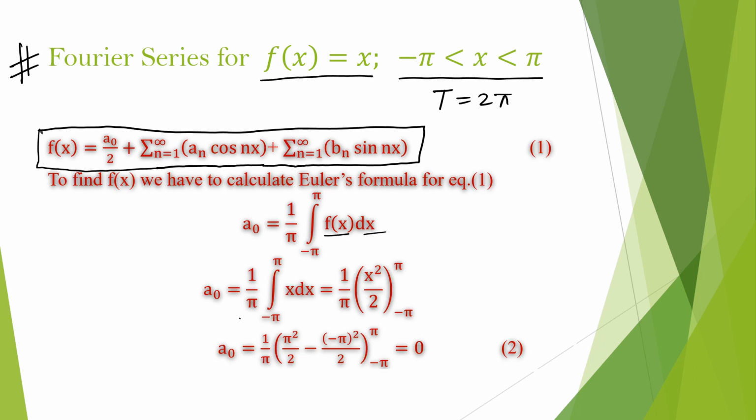a naught is equal to 1 by pi, integration minus pi to plus pi, the value of the function is x, dx. So integration of x is x square by 2, and substituting the limit, we find that a naught is equal to 0. We get a naught is equal to 0.